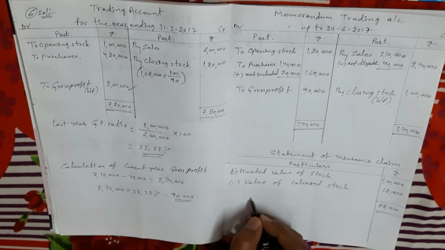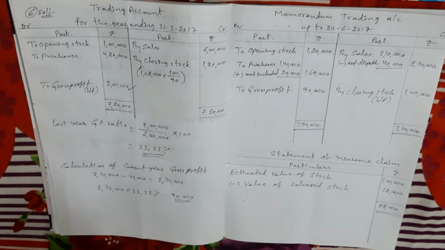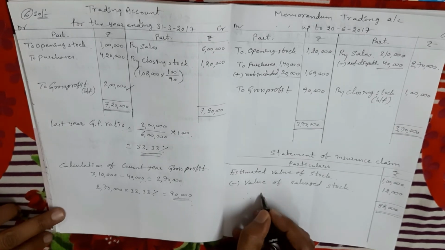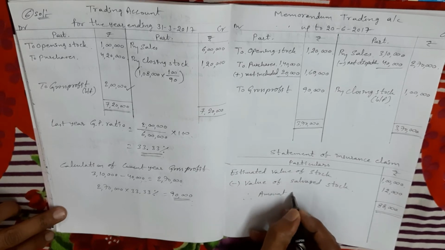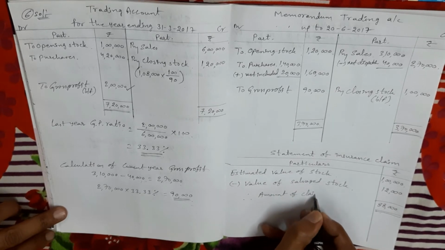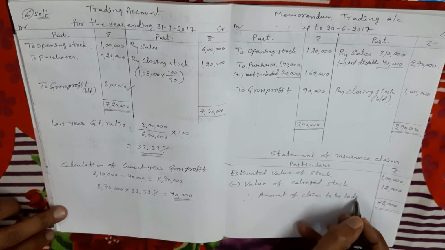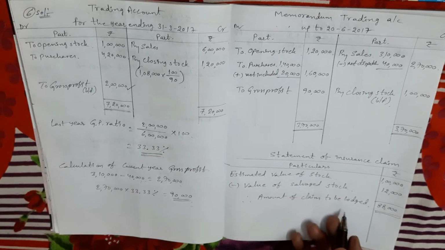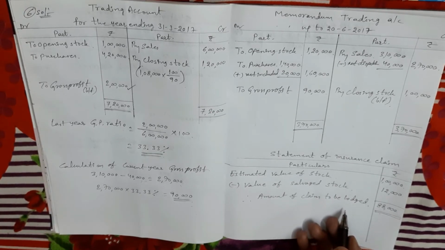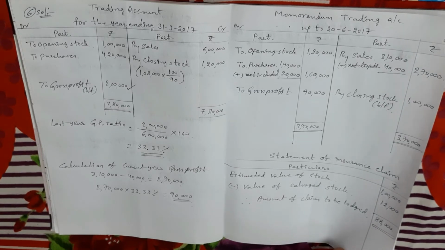So this amount only we take as the amount of insurance claim, or it is also called the amount of claim to be lodged. Okay, amount of claim to be lodged or amount of insurance claim. Okay, next I'm going to explain one more important problem.